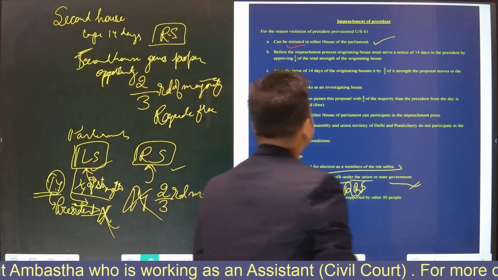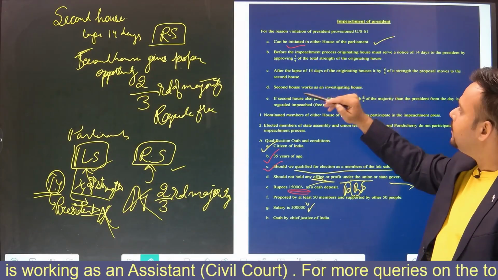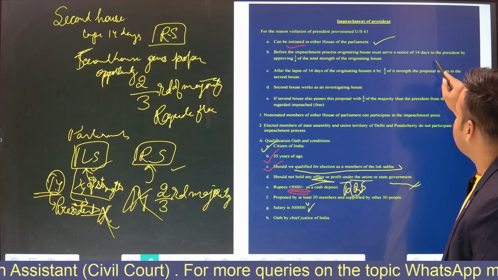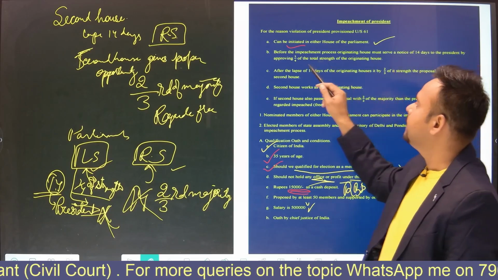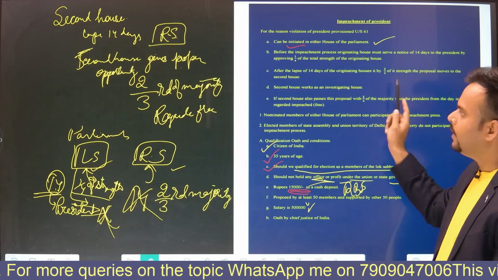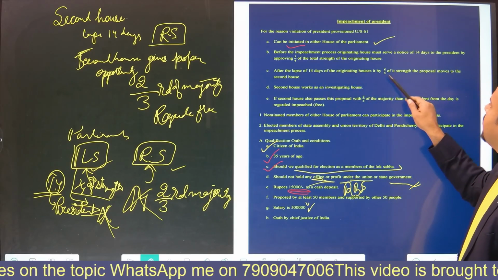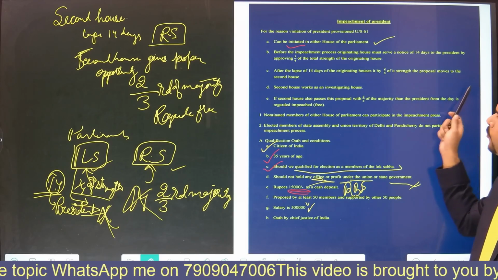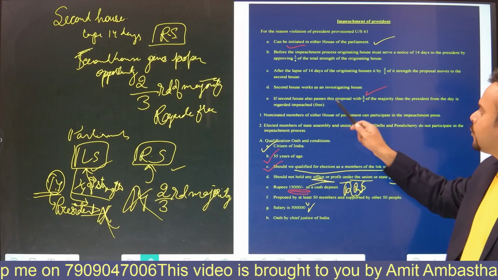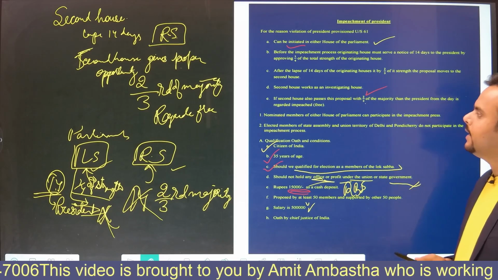So let's see what's written here. It can be initiated in either house of the parliament. Before the impeachment process, the originating house must serve a notice of 14 days to the president by approval of 1/4 of the total strength of the originating house. It should be very much clear. After the lapse of 14 days, if the originating house passes it by 2/3 of its strength, the proposal moves to the second house, which acts as the investigating house. If the second house also passes this proposal with 2/3 of the majority, then the president from that day is regarded